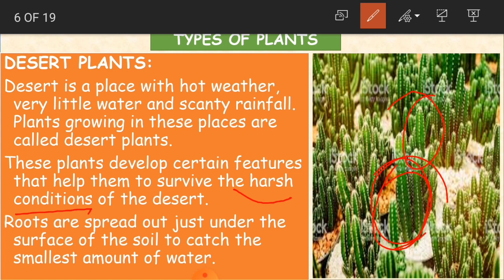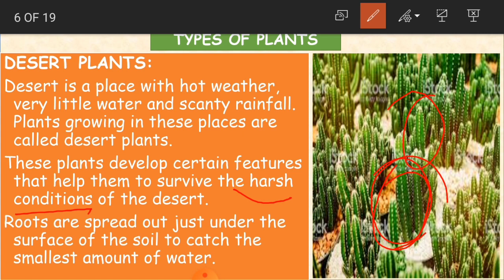Roots are spread out just under the surface of the soil to catch the smallest amount of water. Normally roots absorb water, and it is the same here.